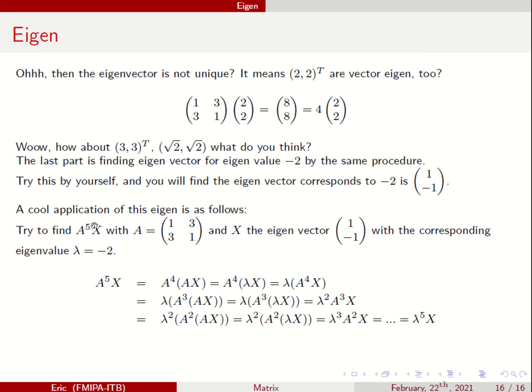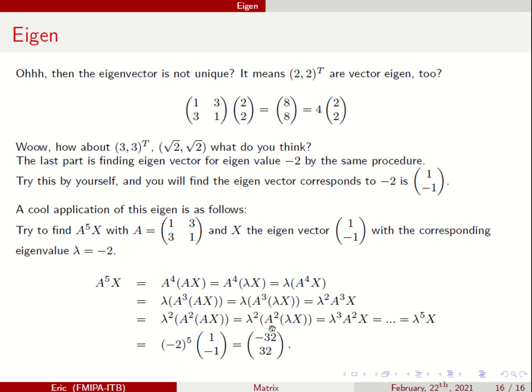So, instead of multiplying this matrix 5 times, you can just take lambda, minus 2, to the power of 5 times this, which is the same as A to the power of 5 times x. Cool, isn't it?